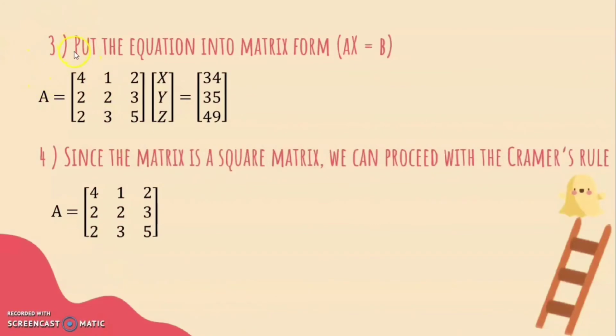Step number 3, put the equations into matrix form AX equal to B based on the equations before, and then we can put it into the matrix form like this. Step number 4, since the matrix is a square matrix, we can proceed with Cramer's rule. We take the first column first: 4, 2, 2, 1, 2, 3, 2, 3, 5.